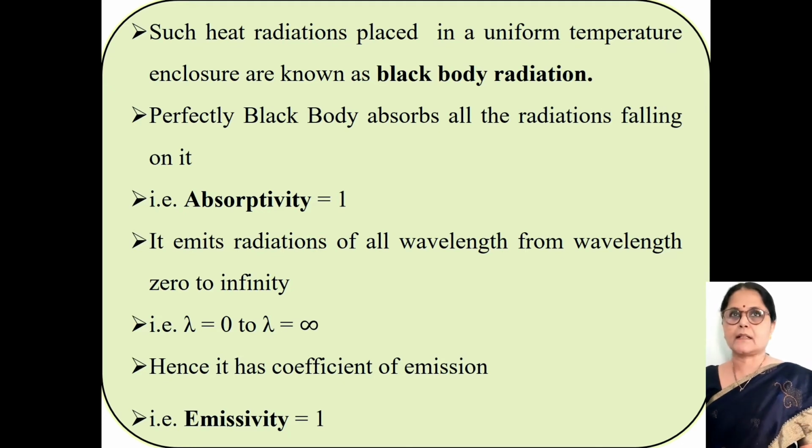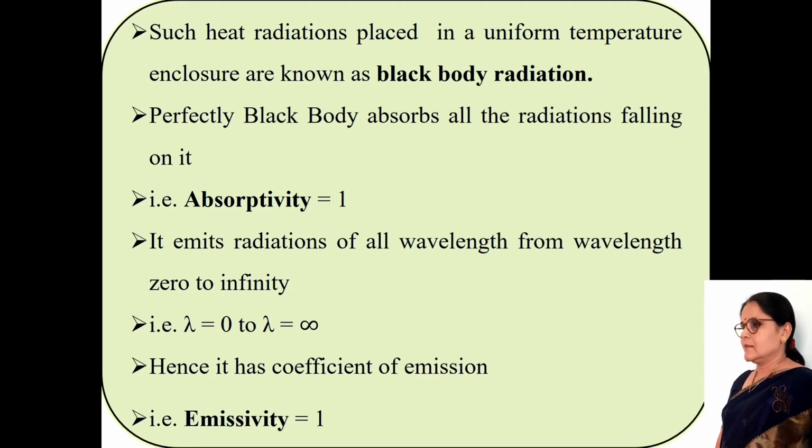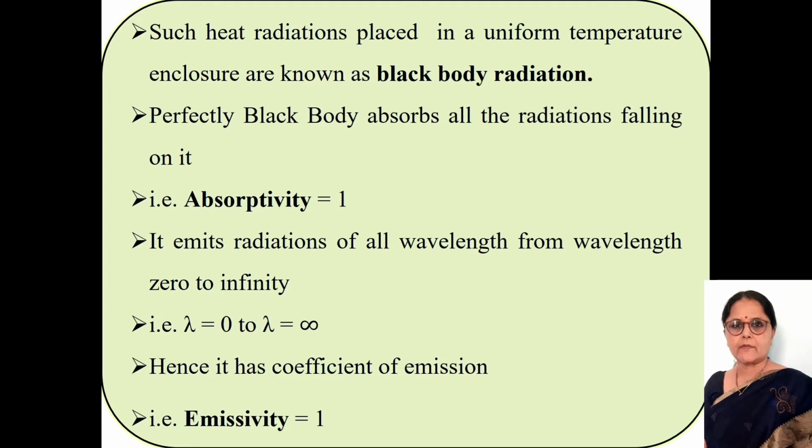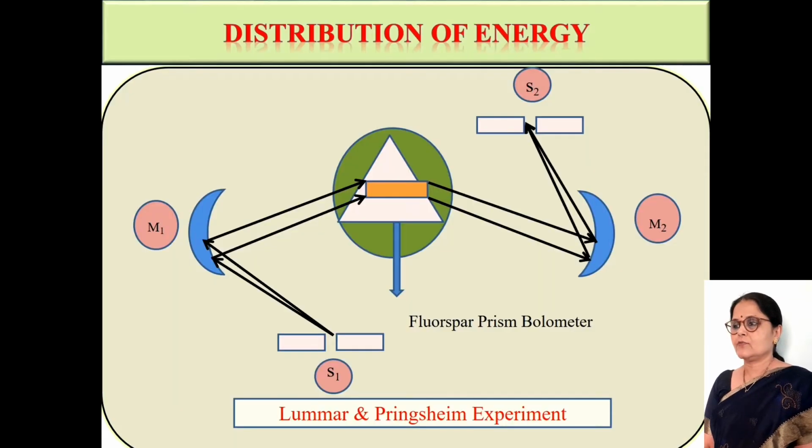Then it has a coefficient of absorption, called absorptivity, and this absorptivity is equal to 1. It emits radiations of all wavelengths from 0 to infinity. It has a coefficient of emission, that is, emissivity is equal to 1.